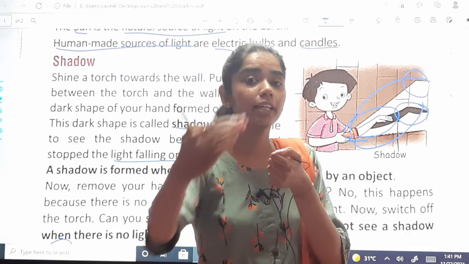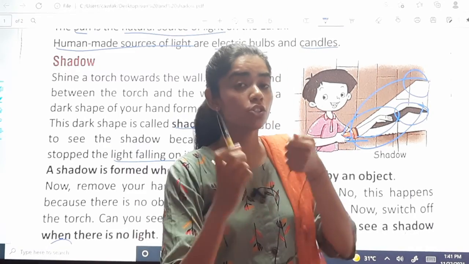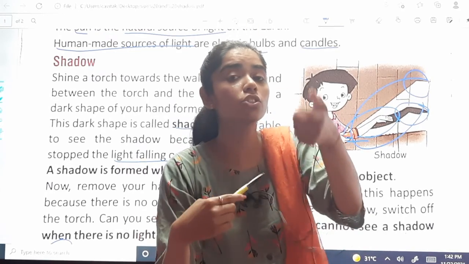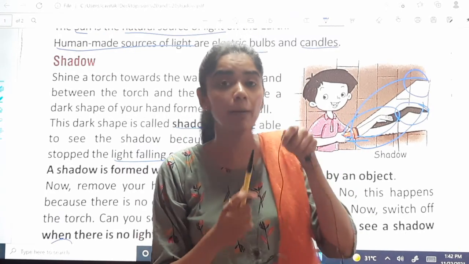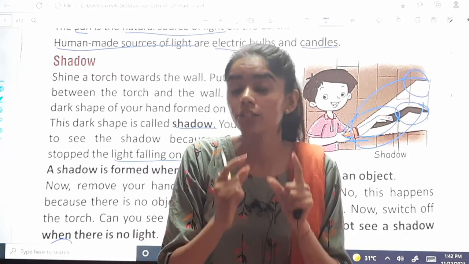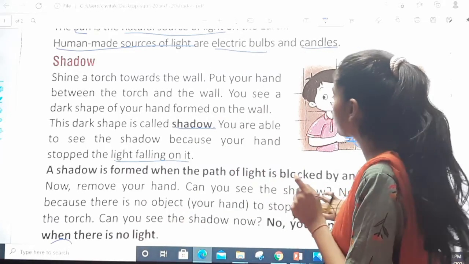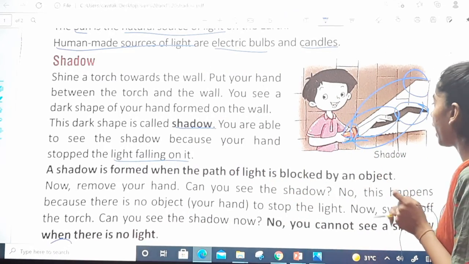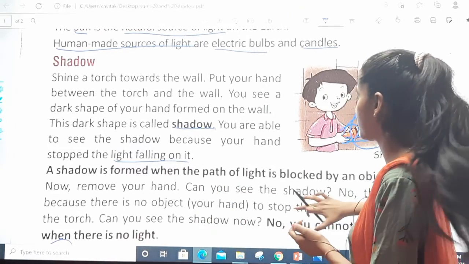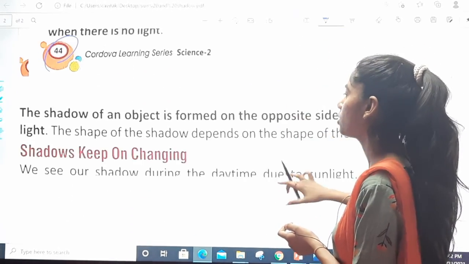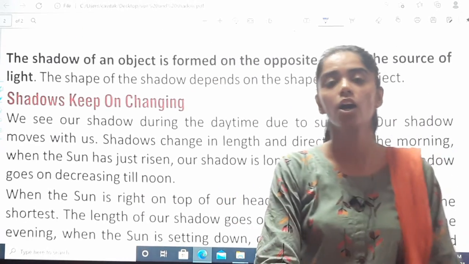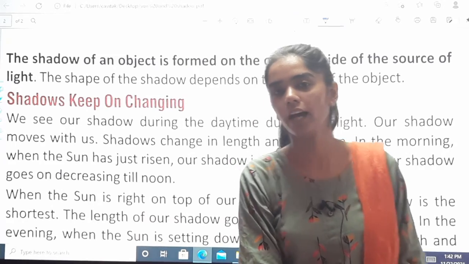He switched on the torch and then put his hand in front. So the source of light is over here, and on the opposite side, what did you see? The shadow. हमारा source of light अगर यहाँ पे है, तो उसके opposite side में हमें shadow दिखेगा. Is that clear? See, this is the source of light, this torch, and the shadow is over here on the opposite side.